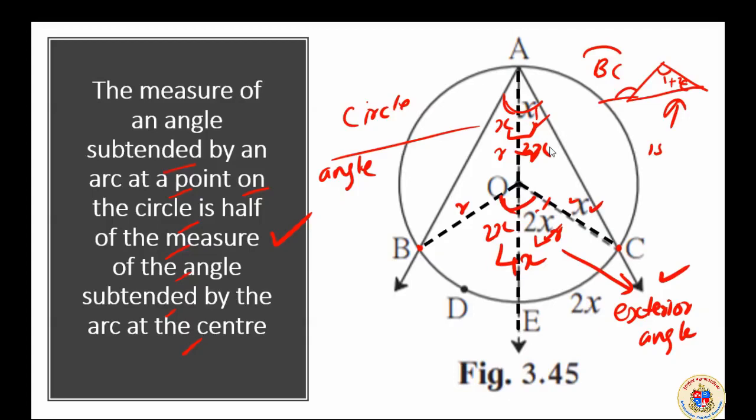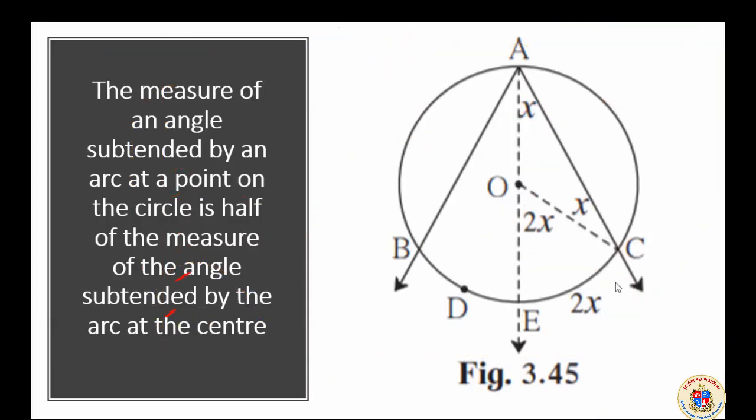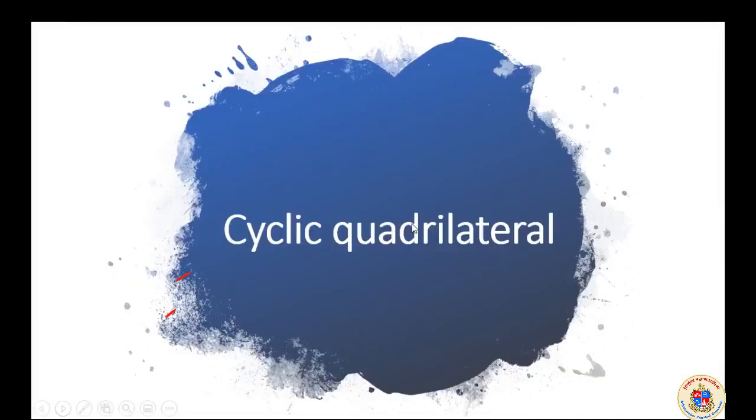Anyway, you are having the same proof in your textbook. My duty is to make you understand how it is proved. The theorem is right. Theorems are always right, but the proof is required. Let me go ahead. Another concept we are going to study now is about cyclic quadrilateral.